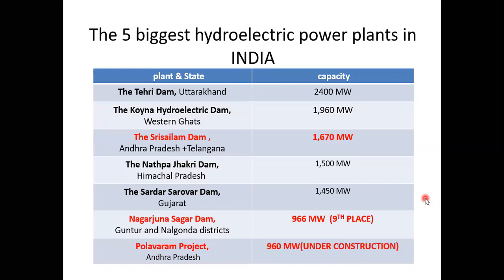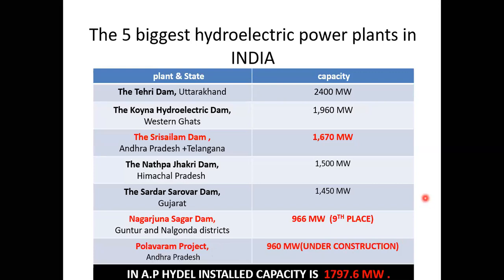And one more important observation from this table is this one. The total AP installed capacity is around 1700 megawatts, which is very less when compared to the first one and the second one. Already I told you that it is very near to the Srisailam Dam, and that out of the 1670 megawatts, we will have only 7 units, that is 7 into 110 megawatts. So totally 770 megawatts comes under Andhra Pradesh, and the remaining power goes to Telangana. So this is the observation from this table.